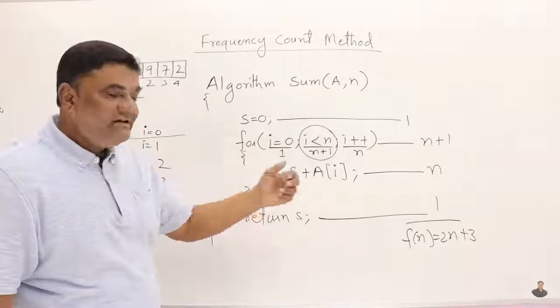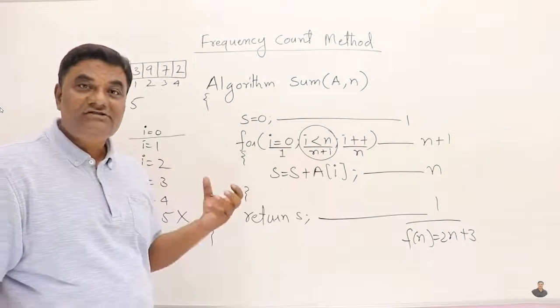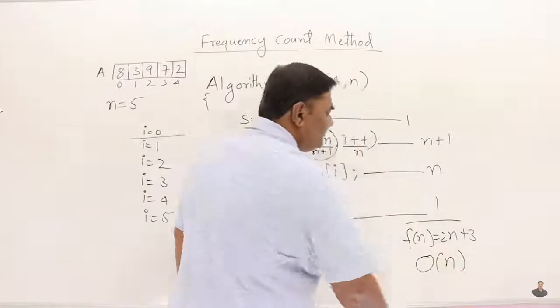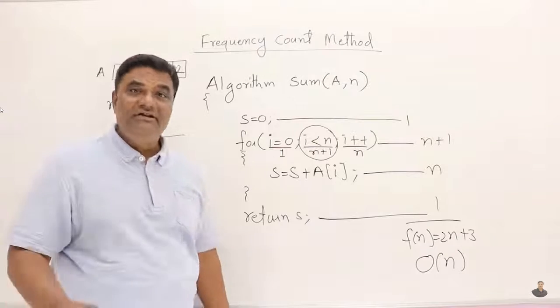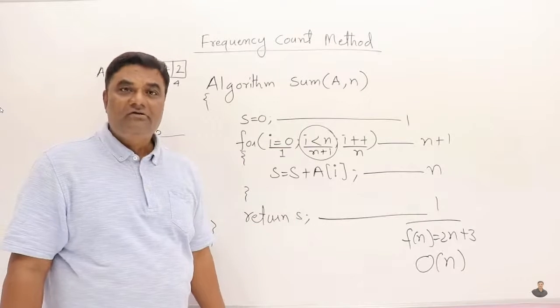Now, what is the degree of that polynomial? It is degree 1. It is just n. So we say order of n. I'm calling it order of; I'm not saying big O or theta. We will learn it in some other video. For now, I will say order of n.